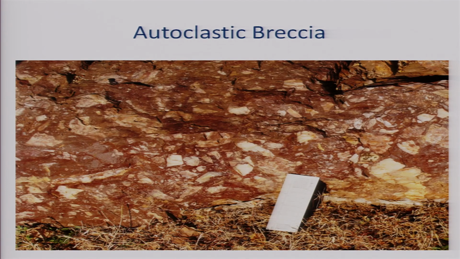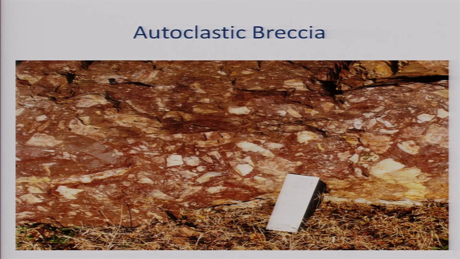The last structure which we talk about is called autoclastic breccia. Autoclastic means a breccia formed by its own processes. Normally, the term breccia is used when they are formed by faulting, by tectonic processes. But autoclastic breccias are formed by sedimentary processes in which the angular, subangular, rounded fragments get deposited and get cemented by secondary sediment called a matrix.